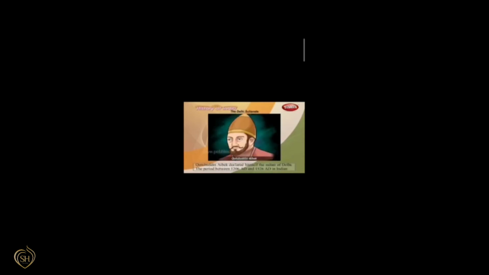The Delhi Sultanate. The earliest rulers of the Delhi Sultanate were the Mamluks. In 1206, Muhammad Ghori died and Qutbuddin Aibak declared himself the Sultan of Delhi. The period between 1206 AD and 1526 AD in Indian history is known as Delhi Sultanate. During this period of over 300 years, 5 dynasties ruled over Delhi.